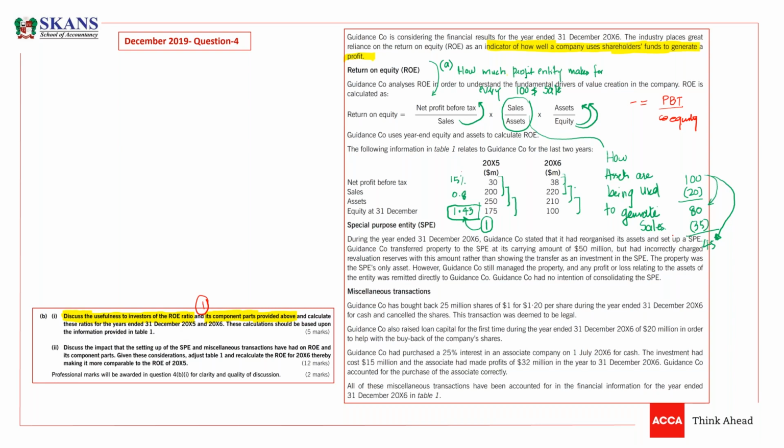So this was for 5 marks, guys. Very easy 5 marks, but now there are 12 marks available and 2 professional marks are available. So now you need to solve 12 marks part in the last 15 minutes. So listen carefully, guys, what is happening now.